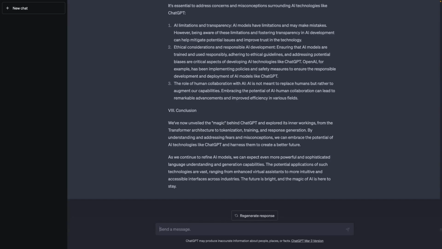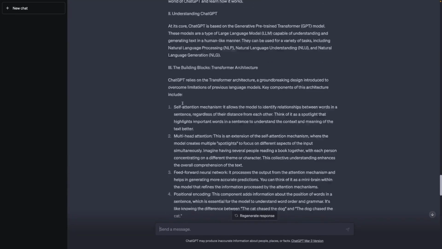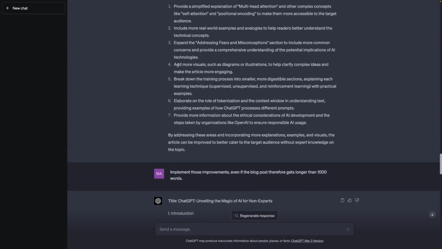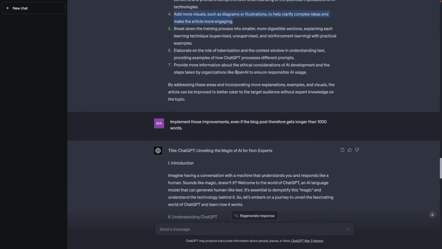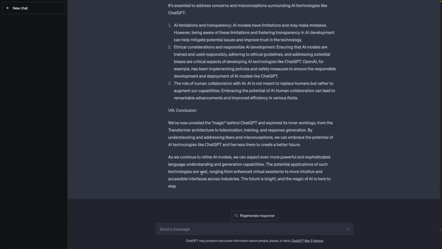Now, what we could do here, since in my case it actually suggested to add visuals, it identified this as an improvement, and it did then not implement this improvement, even though I told it to do so. So what I could do in such a scenario, where it did not do something I told it to do, is I could ask ChatGPT, did you implement all improvements? And I could add some extra information like, seems like you forgot the visuals.